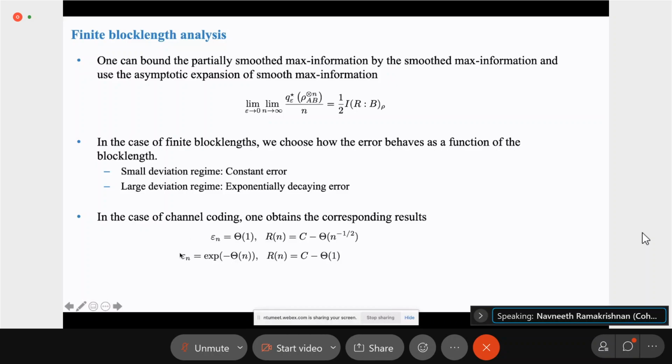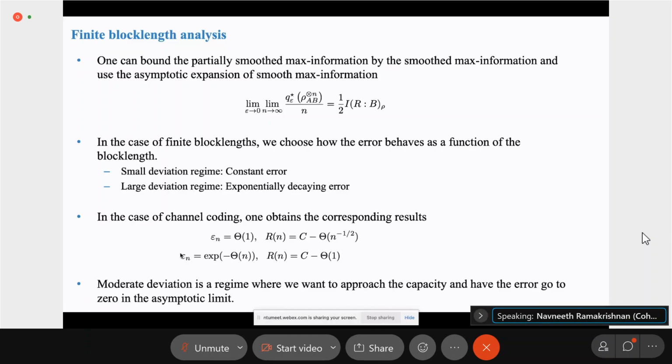So moderate deviation is essentially the setting where we want the best of both. So we want the error to go to 0 in the asymptotic limit, but also that the rate approaches the capacity. So in our setting, we have state splitting.